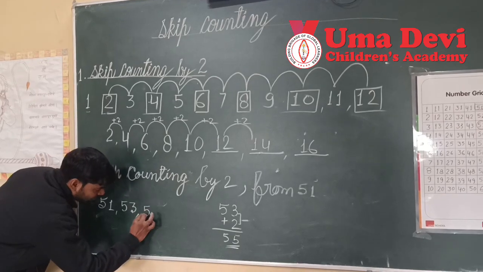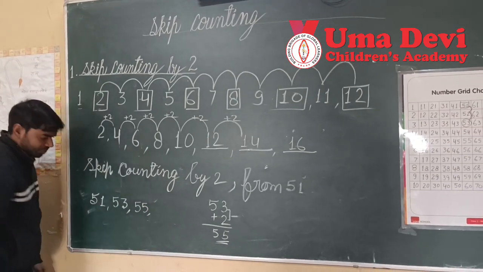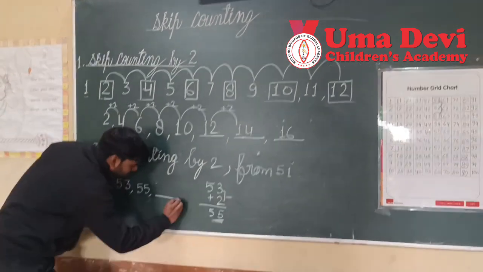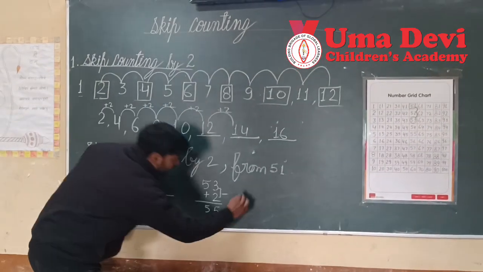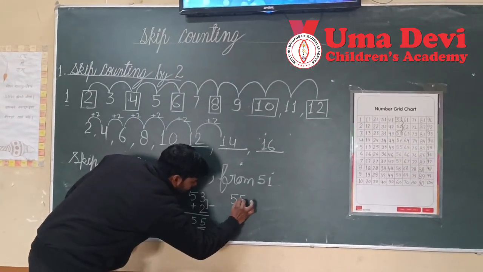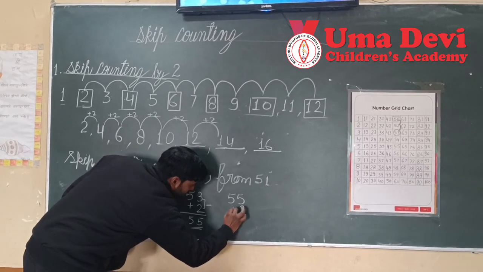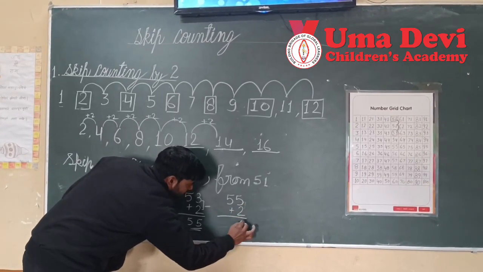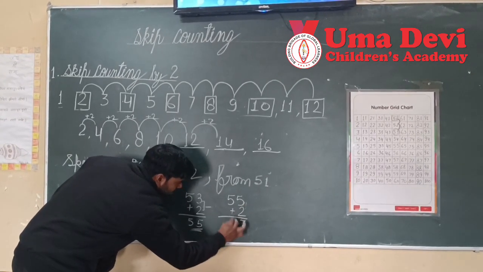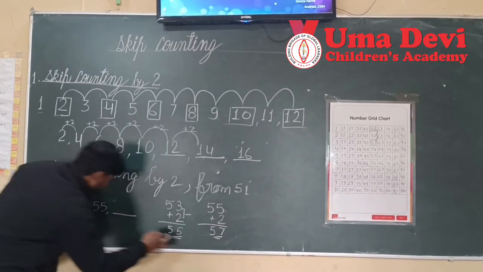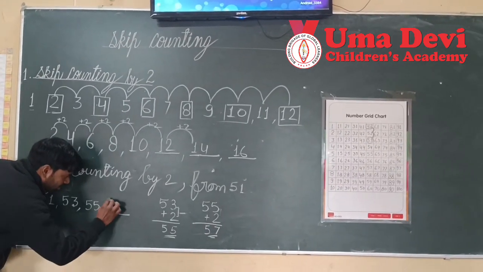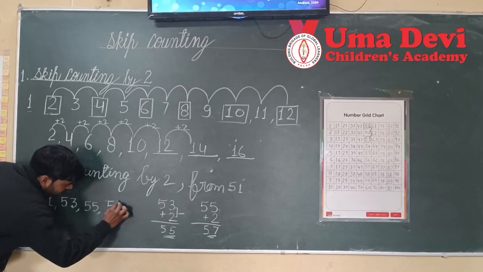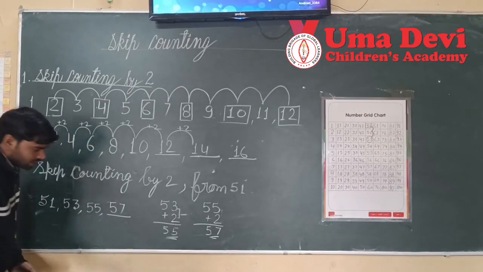So we will write here 55. Then again write here 55. Then add 2. 5 and 2, 7. And here 5 will come. So here will come 57. Right?